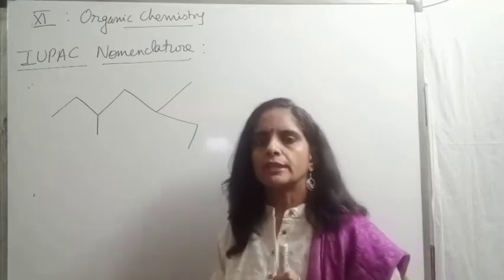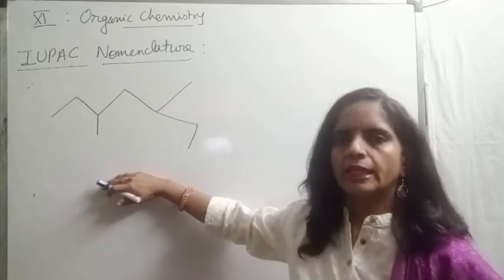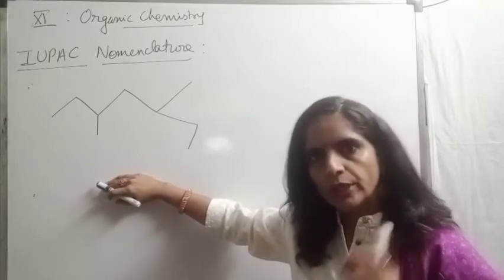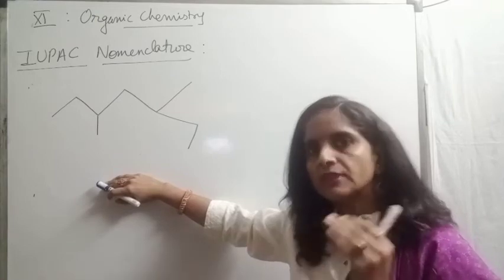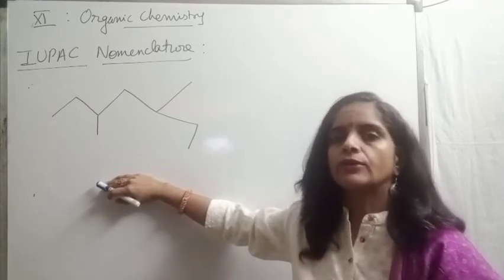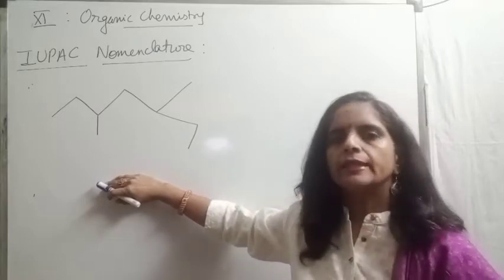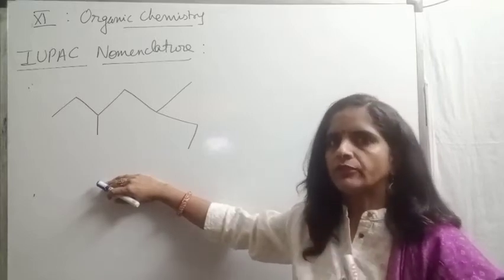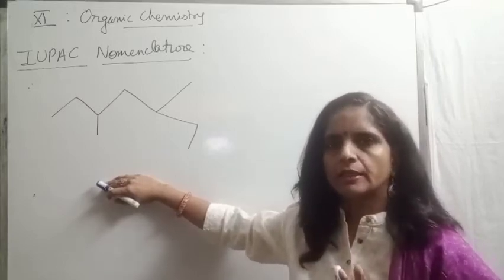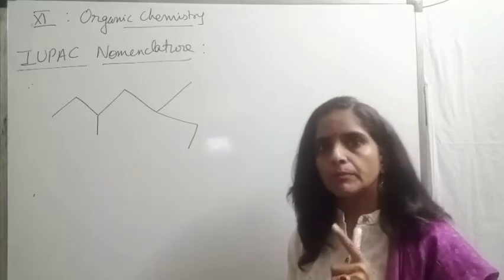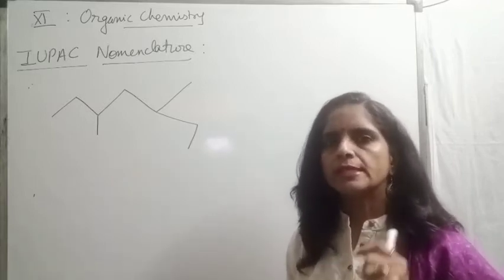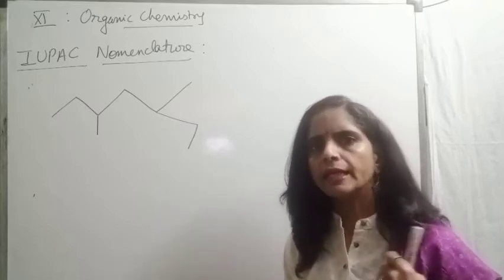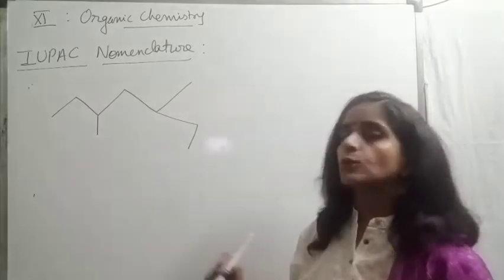And one more very important thing I am telling you, whenever we are doing any example, please you also write that example and note down in your notebook, and on your own, after listening the rule, practice that compound. Only then you can learn the IUPAC nomenclature. If you people only try to watch the video, you will not learn anything. So, written practice is must to learn the IUPAC naming. Once you learn the rules, you can write the name for any given compound. It becomes so easy for you.